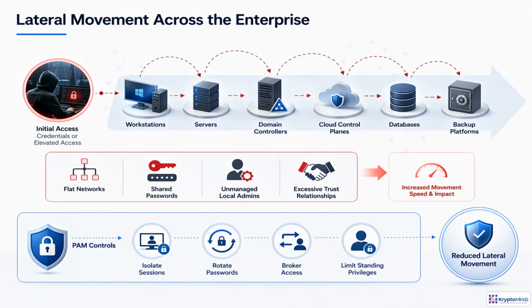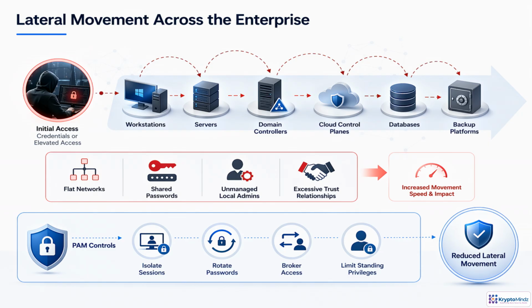After initial access, attackers rarely stop at the first machine. With credentials or elevated rights, they use remote access, admin shares, management tools, directory services, and cloud consoles to move toward higher value targets. Workstations become stepping stones to servers, domain controllers, databases, backups, and cloud control planes. The faster this path is, the bigger the blast radius.